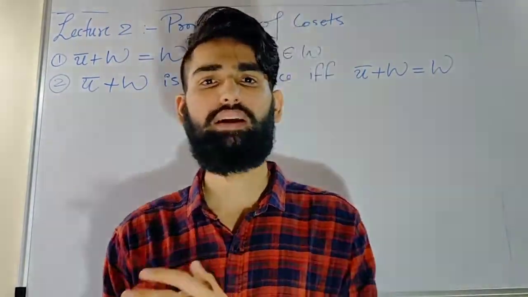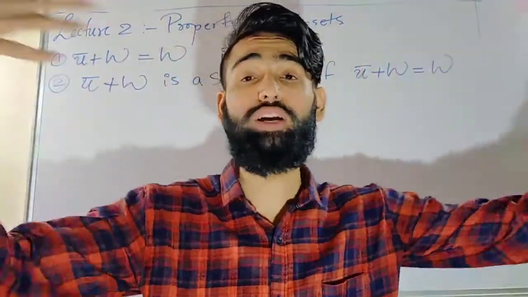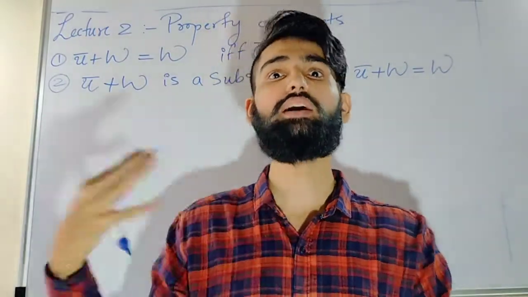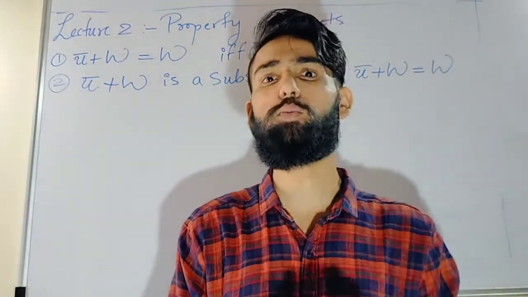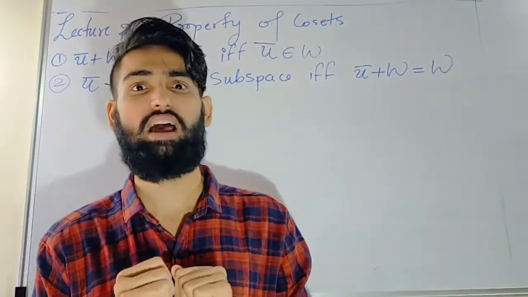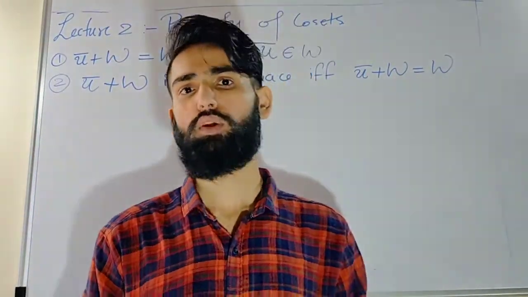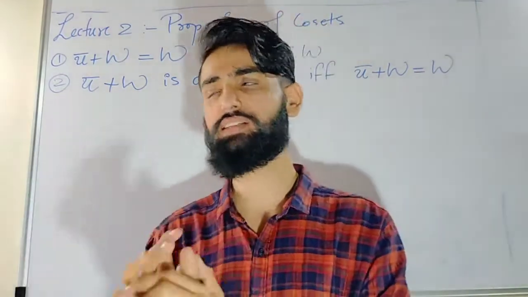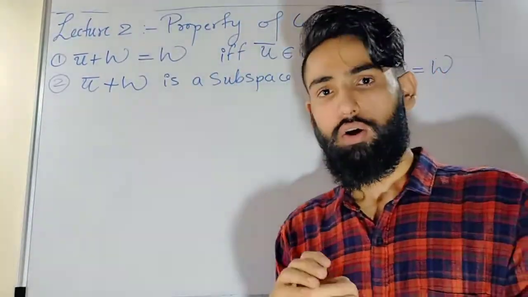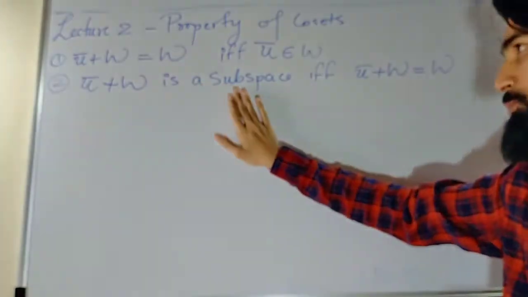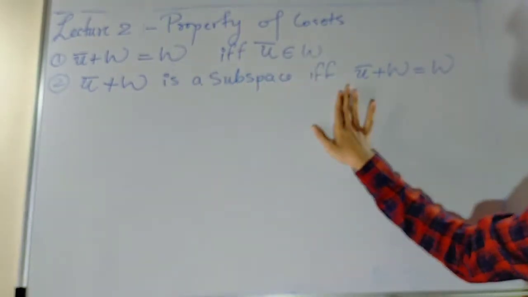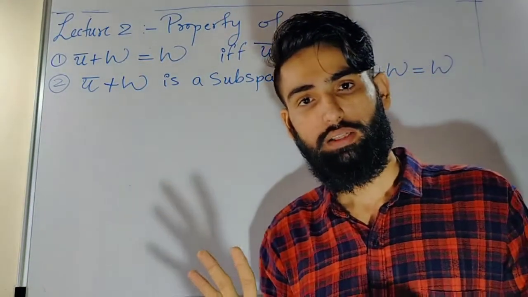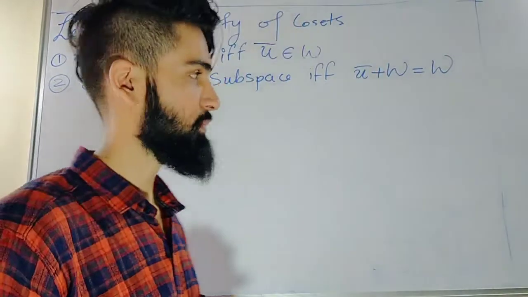The reason behind it is that it won't contain 0 bar. Any coset other than w won't contain 0 bar. They are also called affine subspaces, where we just neglect the condition of 0 bar, but that is a different case, not to study right now. For now, we just know that any coset is a subspace if and only if it is the same as w. There is no other possibility.